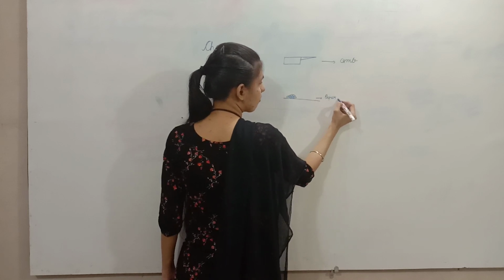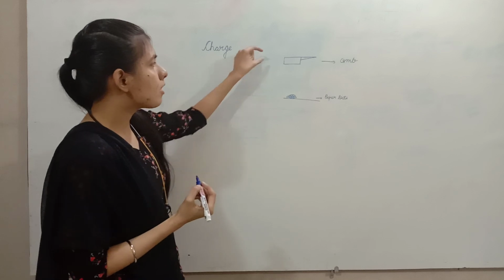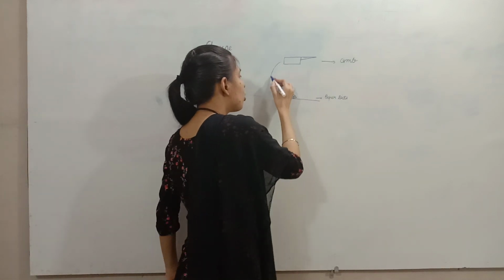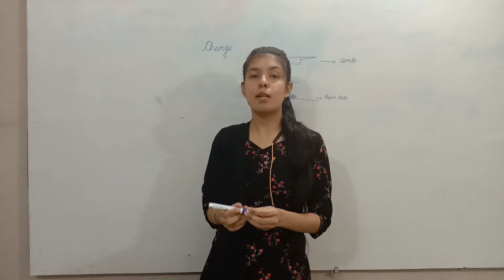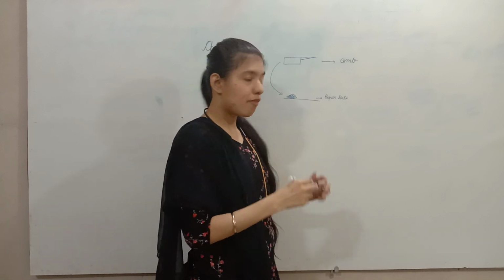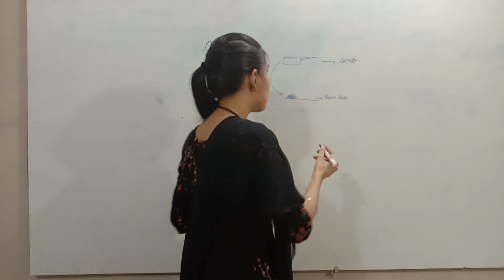What will happen if I keep the comb close to the paper bits? Nothing will happen. But when I rub this comb with my hair, what will happen?